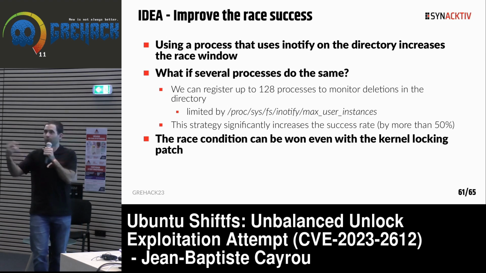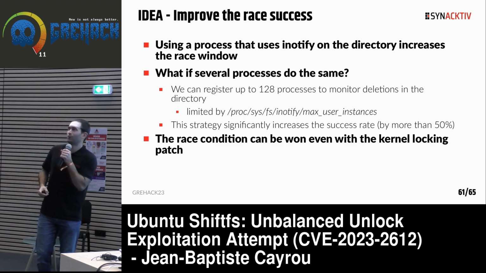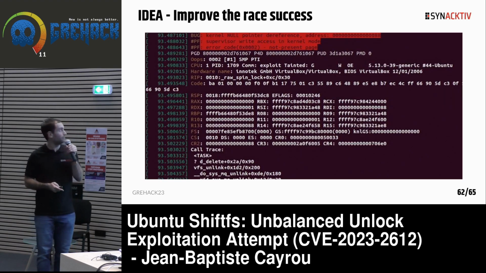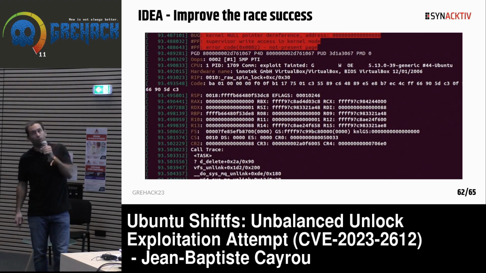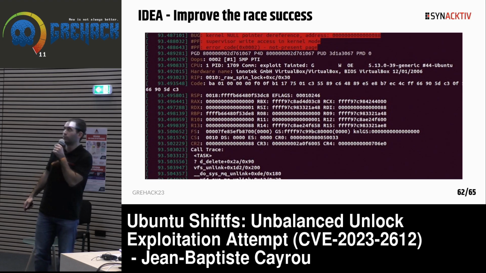Now that means we can win this race condition even with a kernel with a patch on the locking system. So it was updated with the patch, and it works on my Ubuntu VM. So it's cool.